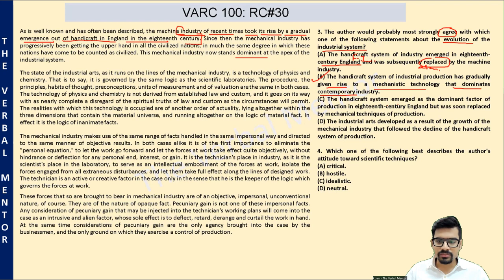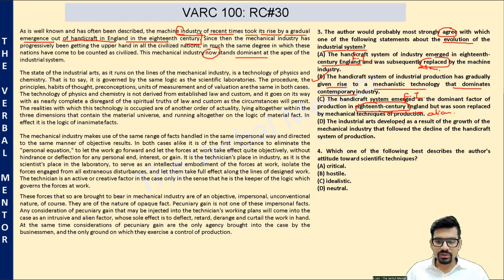C, the handicraft system emerged as the dominant factor of production in 18th century England. Again, factually incorrect. In the 18th century, what happened was machine industry emerged. And that too, it was not dominant at that time. It only emerged. Today, it is dominant. It is at the apex now, at present. So we don't know whether handicraft was at the apex. This information is alien to the passage.